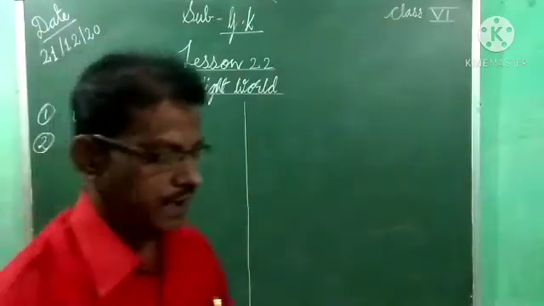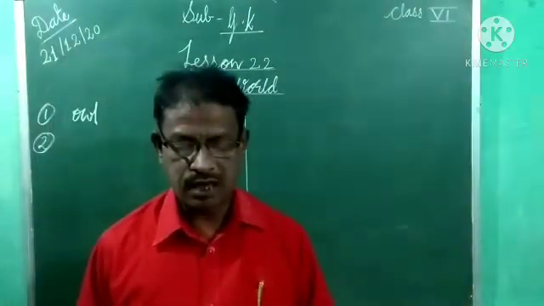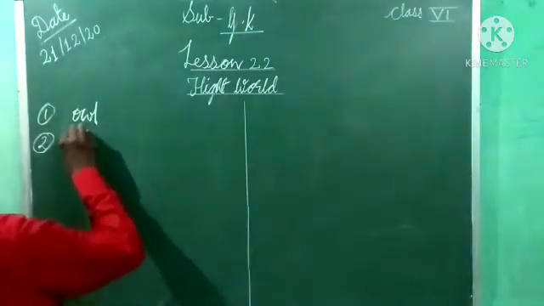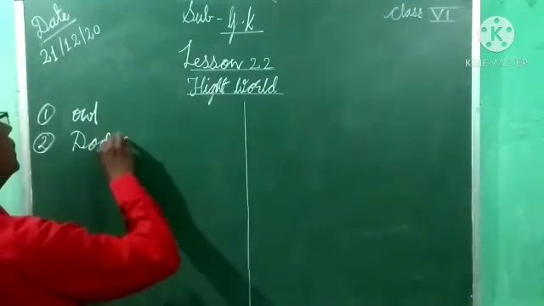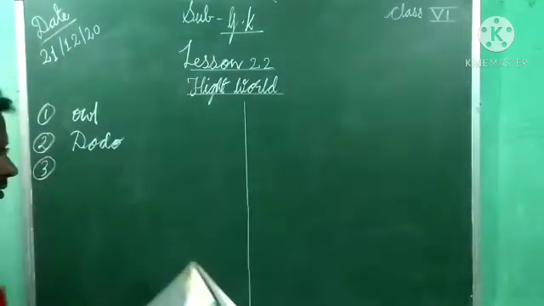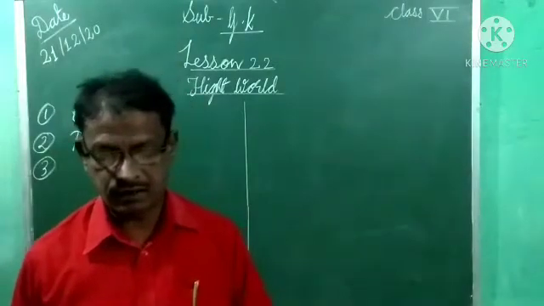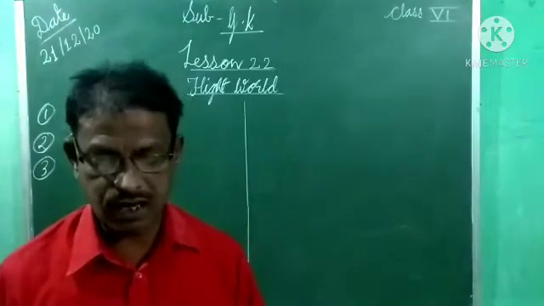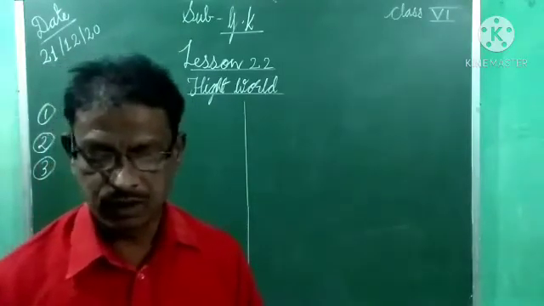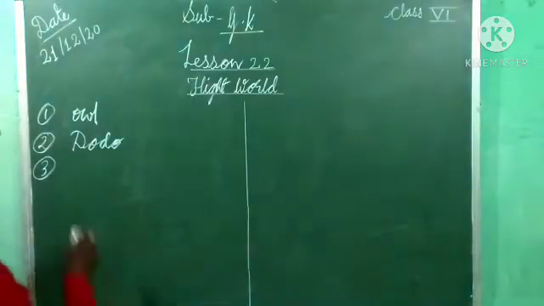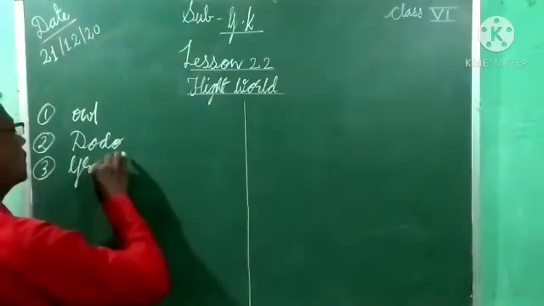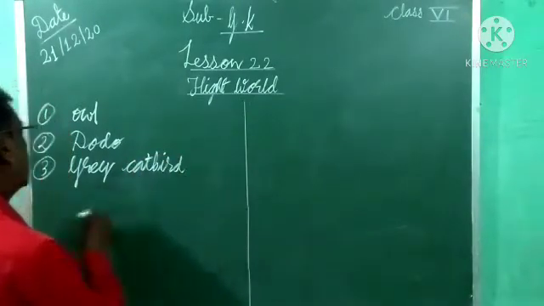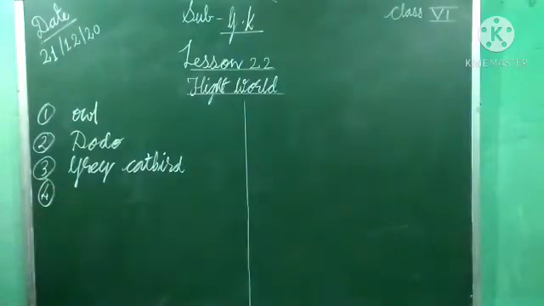Next, second, which extinct bird was last seen in Mauritius? That bird name is dodo, D-O-D-O. Next, third one. Which bird makes a call that resembles a cat sound? Mew. That bird name is grey catbird. Grey catbird.